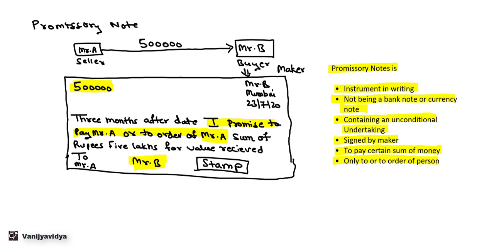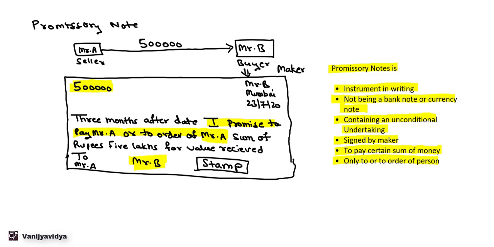Then in case of both, there is a certain amount of money, that is the payment should be a certain amount of money. It cannot be ad hoc. There has to be a fixed amount which has to be mentioned in the instrument.